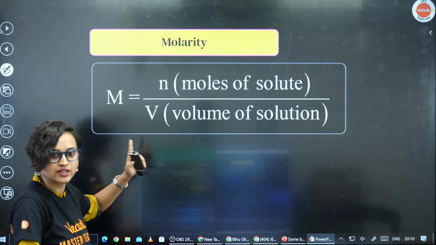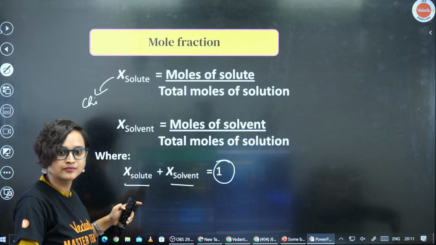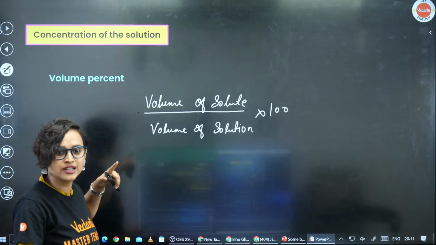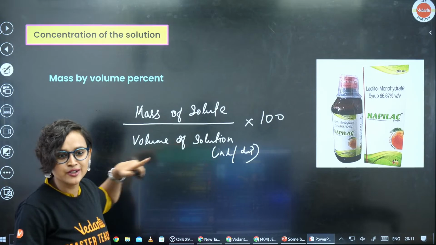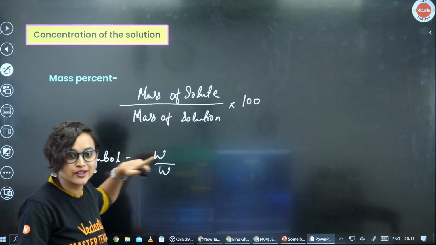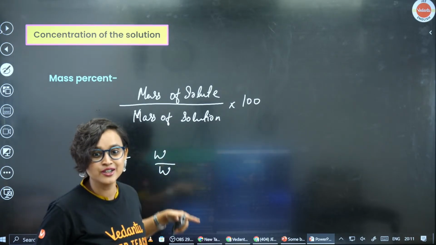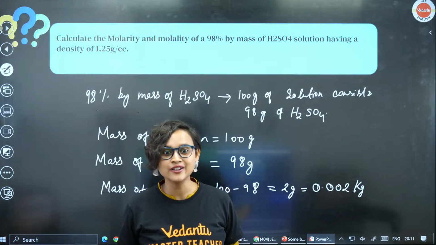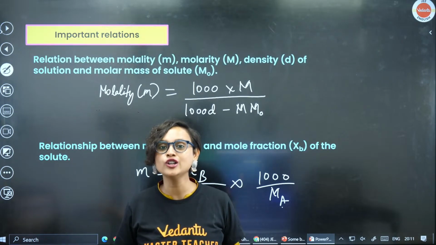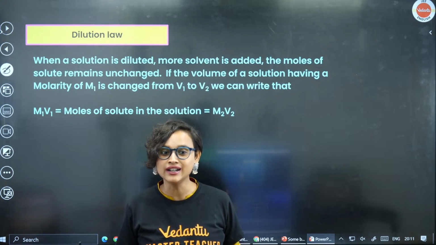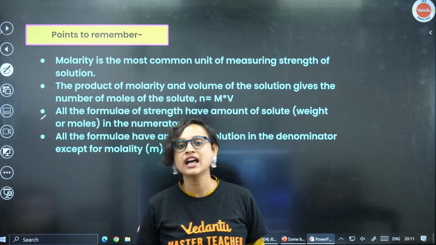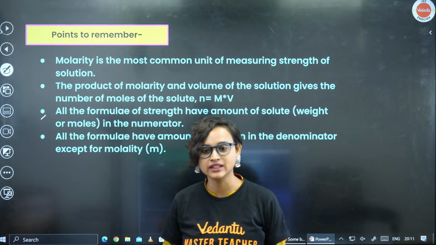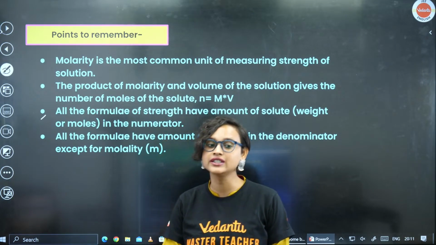Apart from this, see, volume of solution, moles of solution, volume of solution, and mass of solution. So did you see? Everywhere they have the mass or the volume of the solution in the denominator, except molality and parts per million as well.